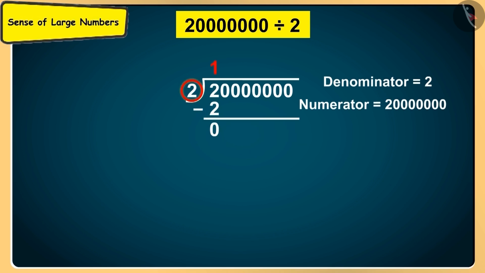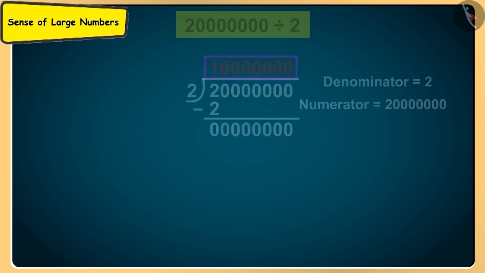Now if in the table of 2 we need a 0, we will have to multiply 2 with 0. So here we will multiply 2 with 0 7 times and hence write as many zeros in the quotient also. So what will be the quotient? 1 crore. This means that half of 2 crores is 1 crore.